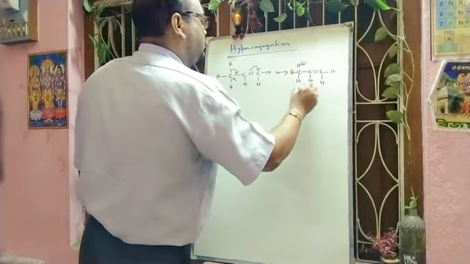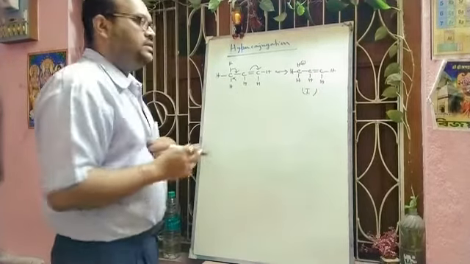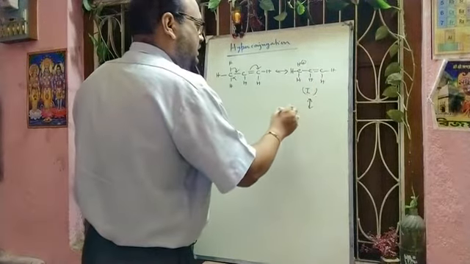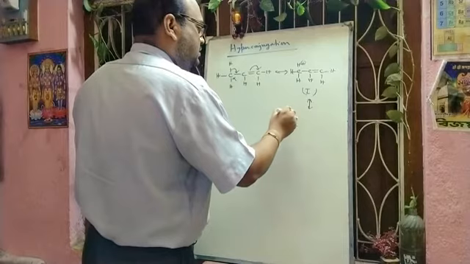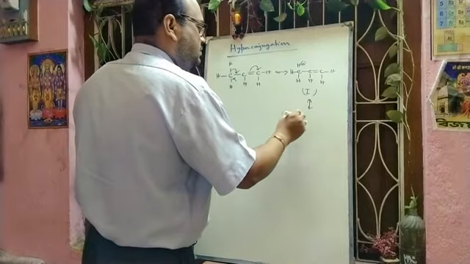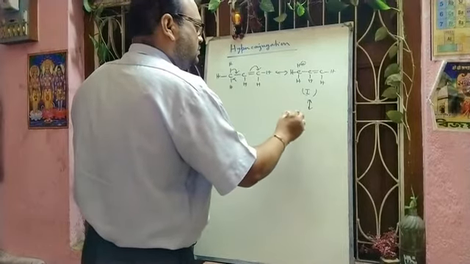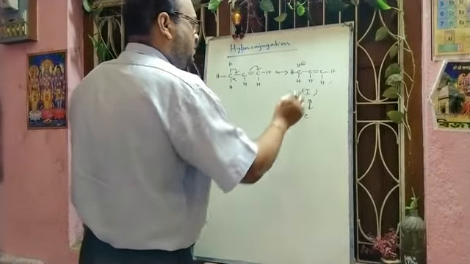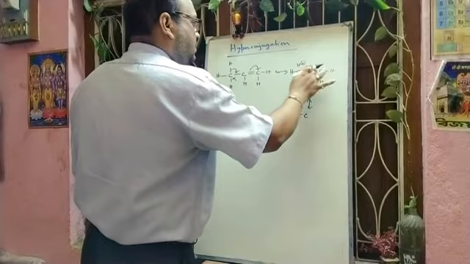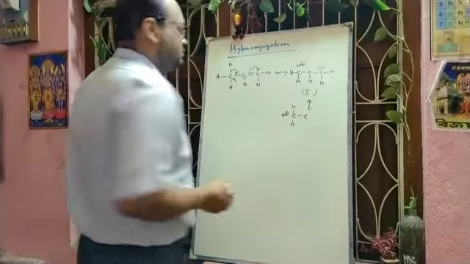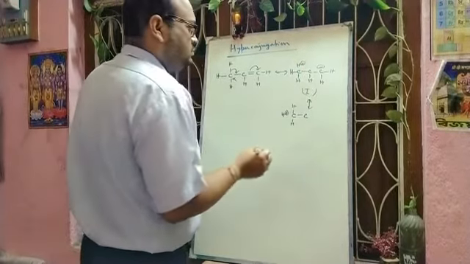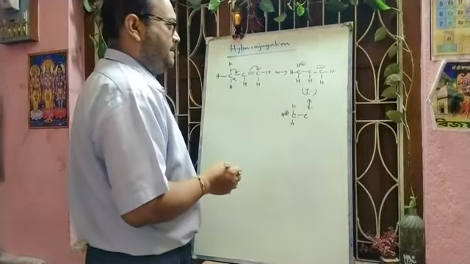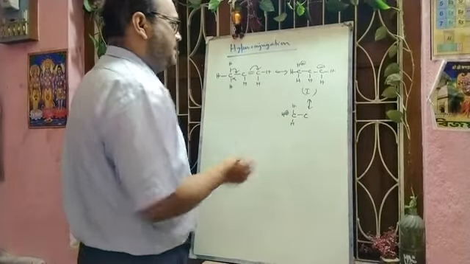This is structure 1. As there are 3 alpha hydrogens, there will be 3 structures. Next, another structure will be like this. Sorry, this will be the negative. And this will be the double bond.